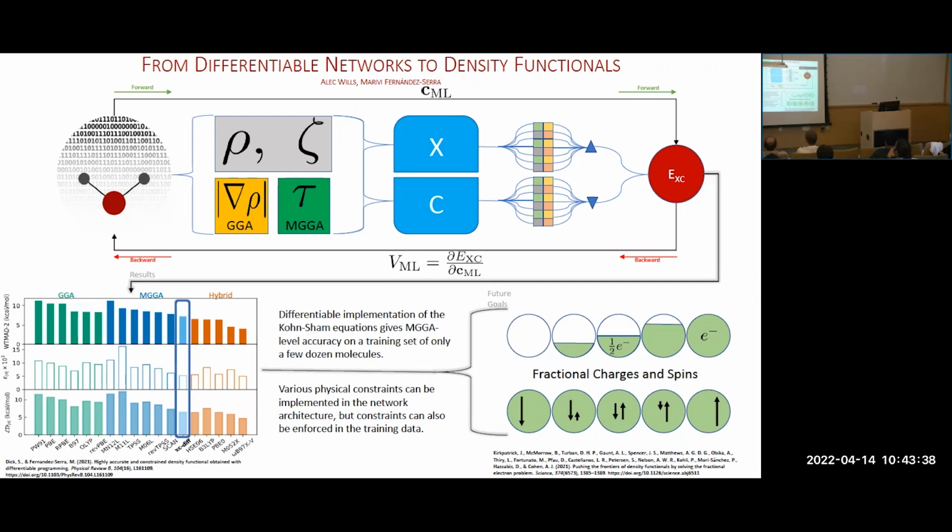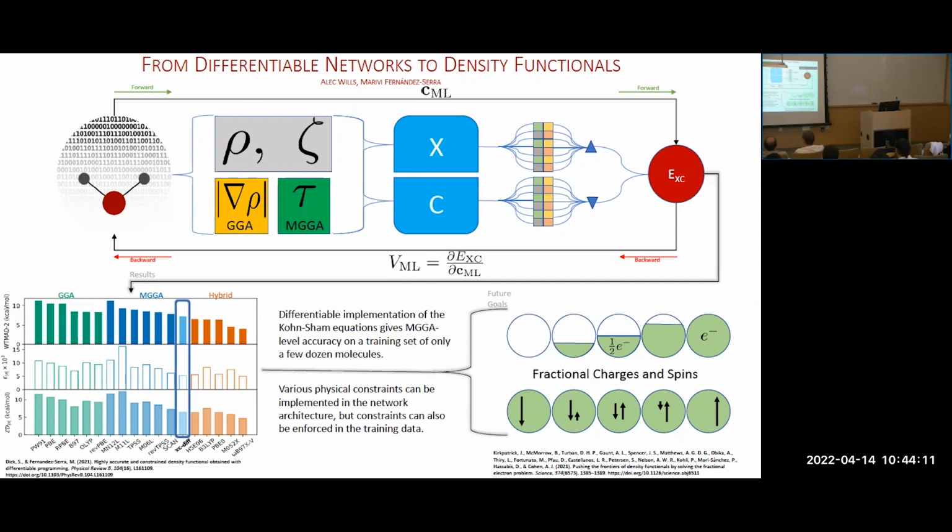And we can look at the accuracy we get just from training on around 20 different molecules. On the bottom left here, we have different functionals evaluated on a given data set. The greens are GGA functionals, the blues are meta GGAs, and the oranges are hybrids. The functional that was trained, ours, XCDIP, was trained to be a meta GGA, and we can see that only training on 20 or so molecules, we do as accurate or better than SCAN, which is a high accuracy meta GGA.